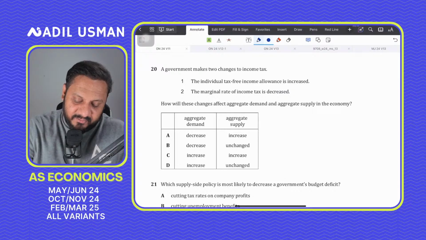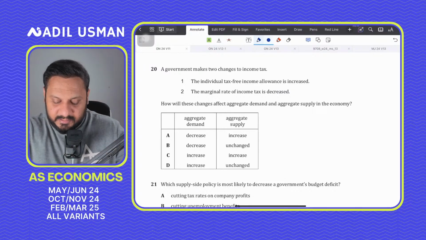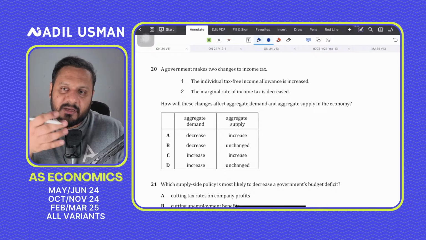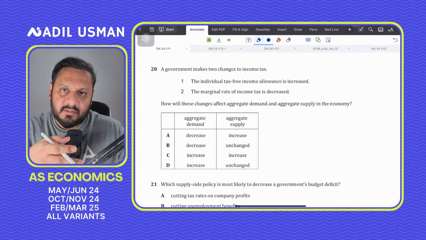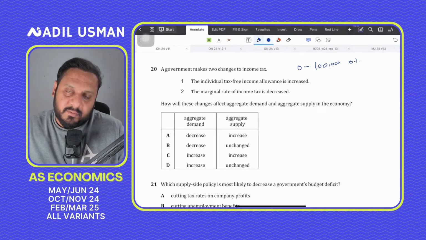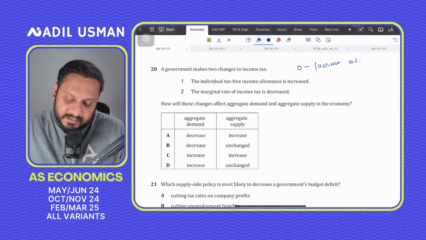Now the thing is, let's say initially 100,000 was not taxed, so from 0 to 100,000 there was 0% tax. It was not taxable, and then from 101,000 to, let's say, maybe 150,000, the tax rate was 10%.